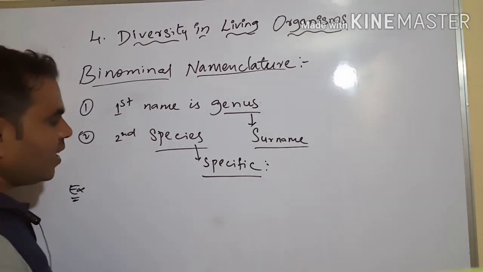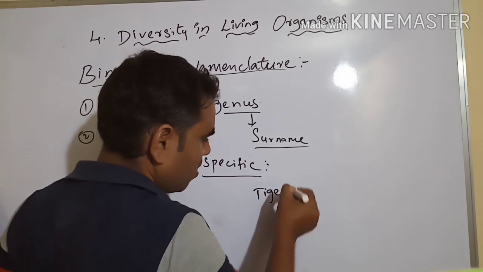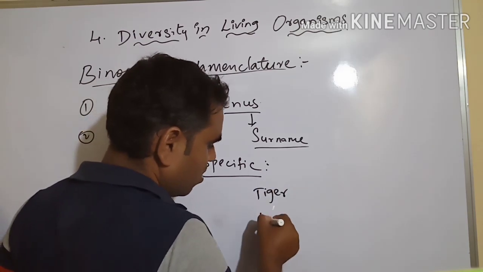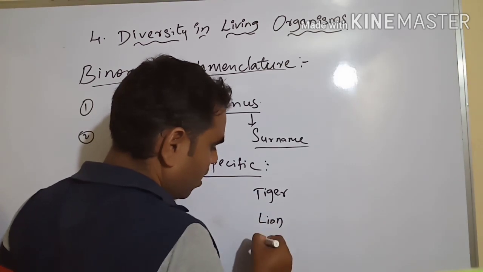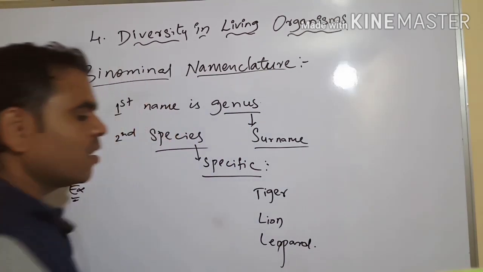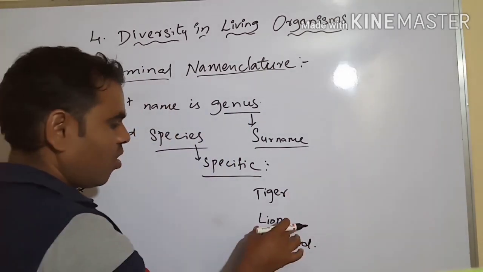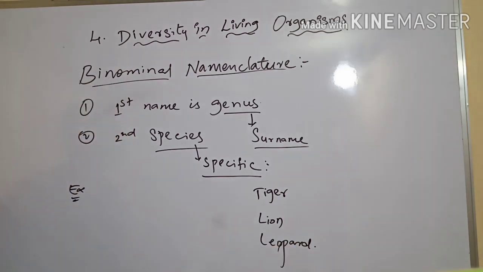For example, tiger, lion, leopard. These three organisms are similar; there are many similarities. Have you observed?